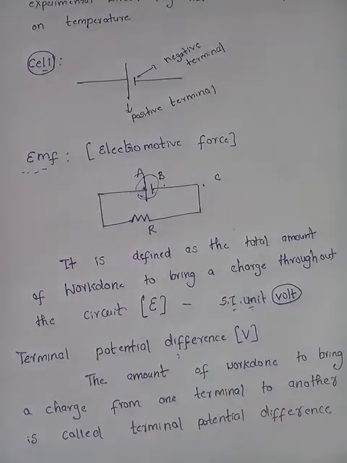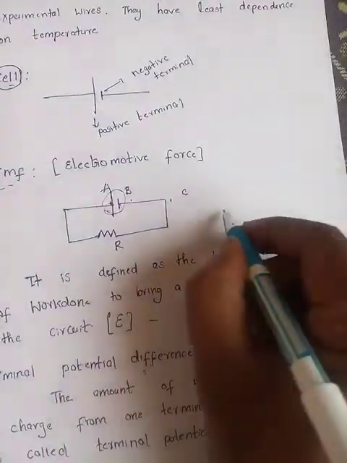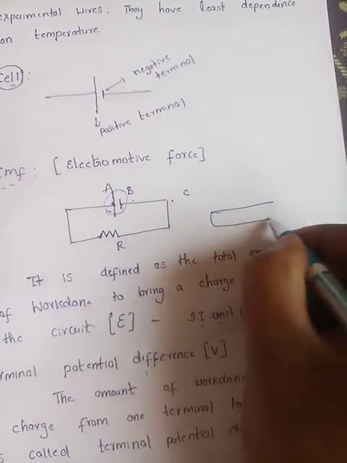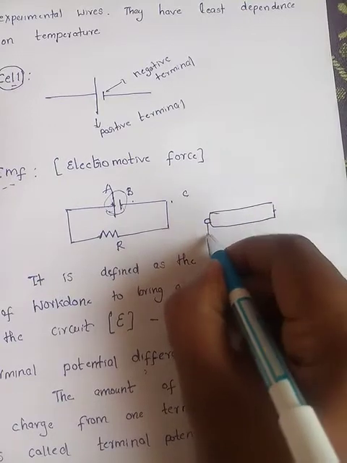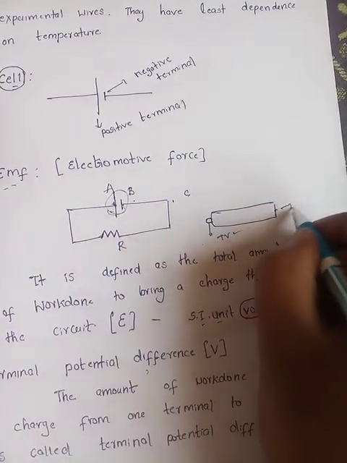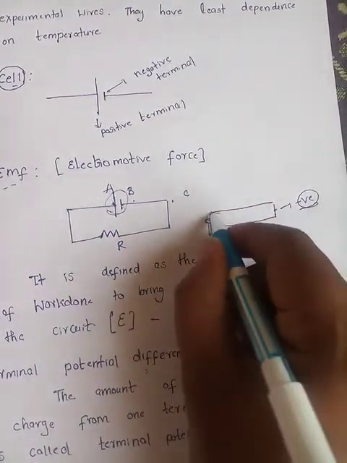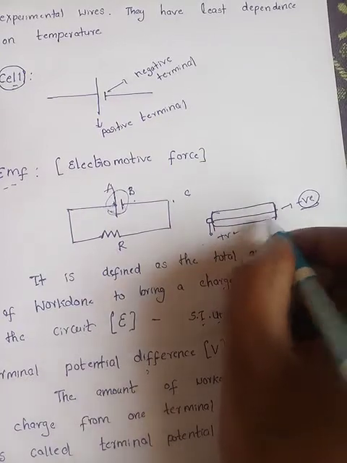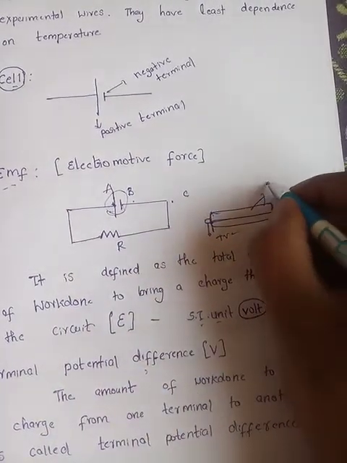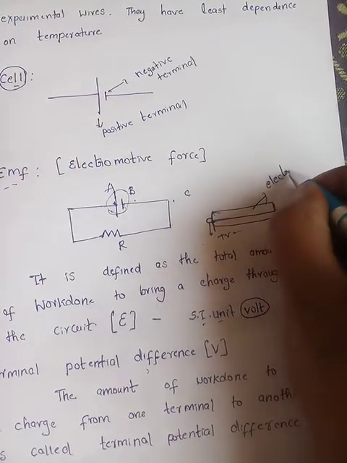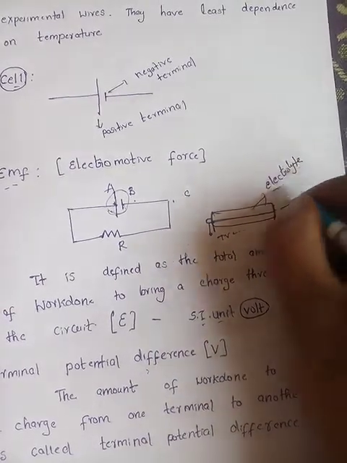Now have you seen the cell, a battery at home? It has two terminals, one like this and one here. This is the positive terminal and this is the negative terminal. The distance between these two has been filled with a substance called electrolyte.